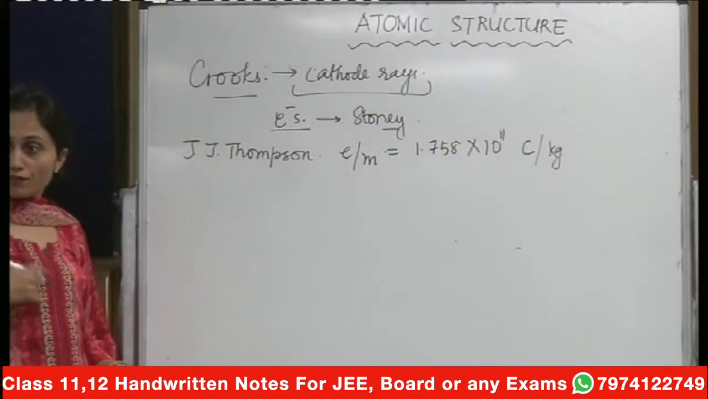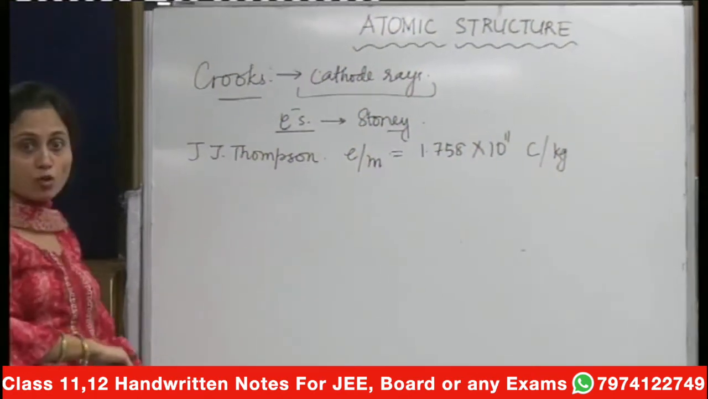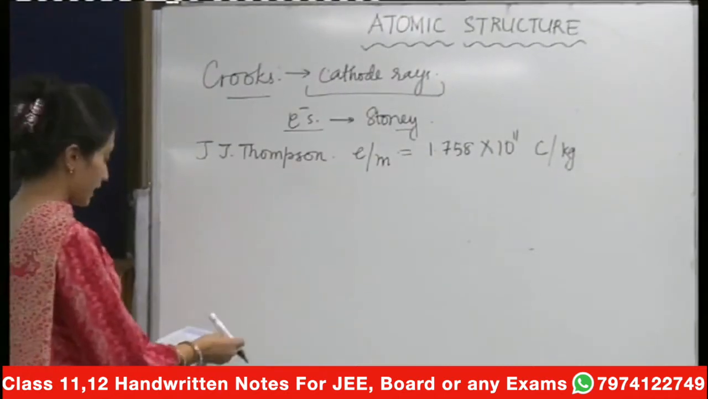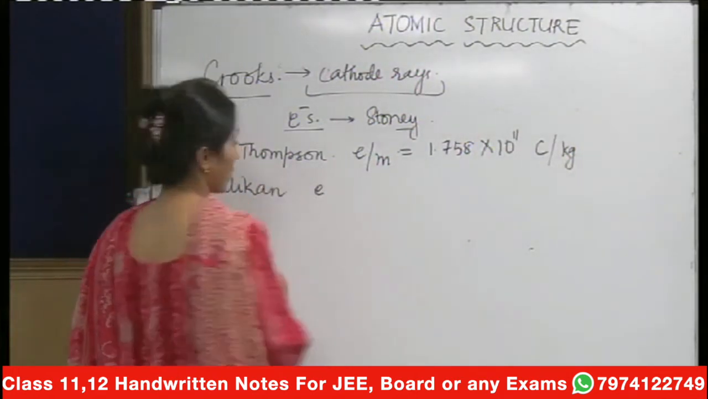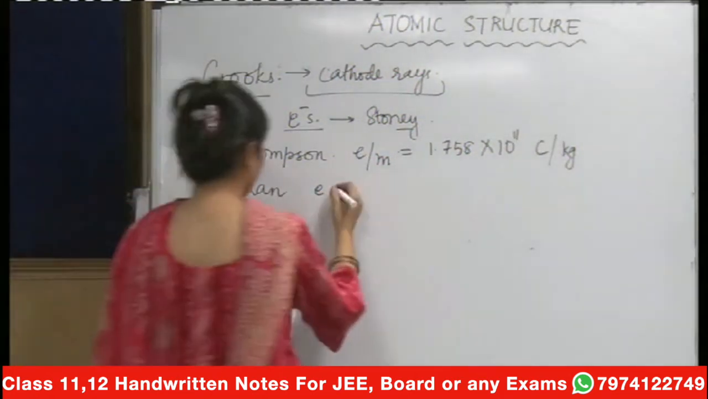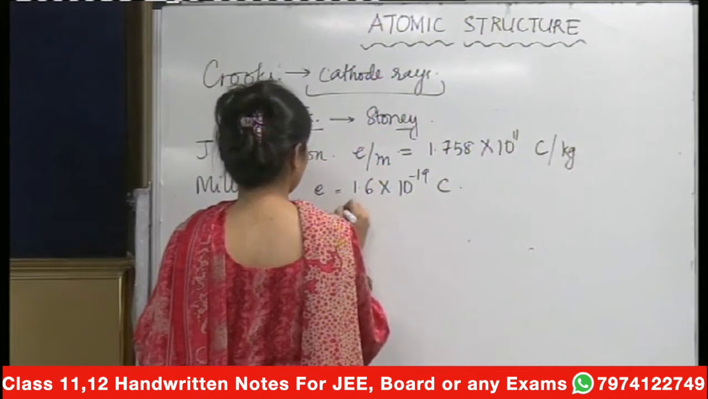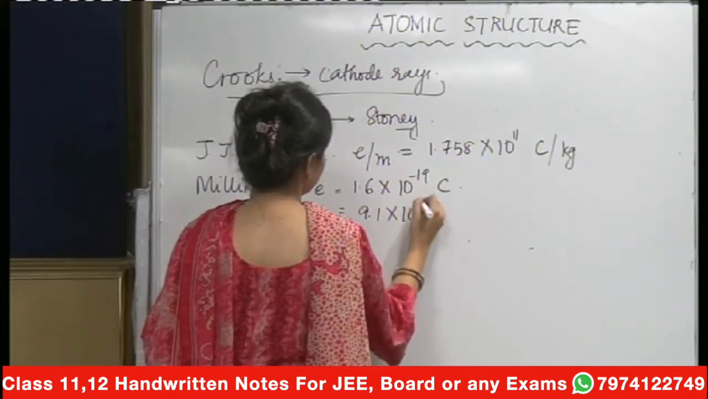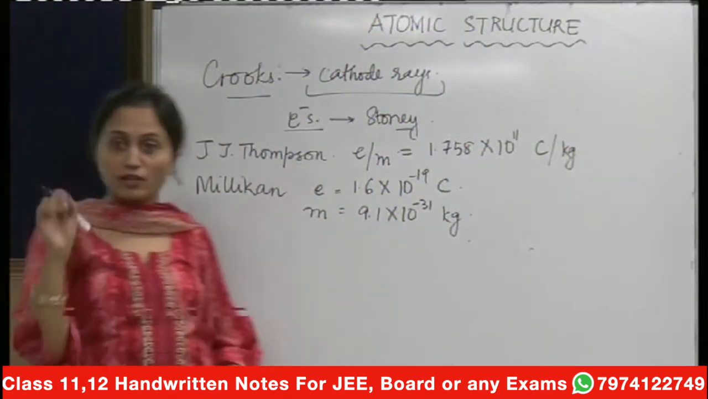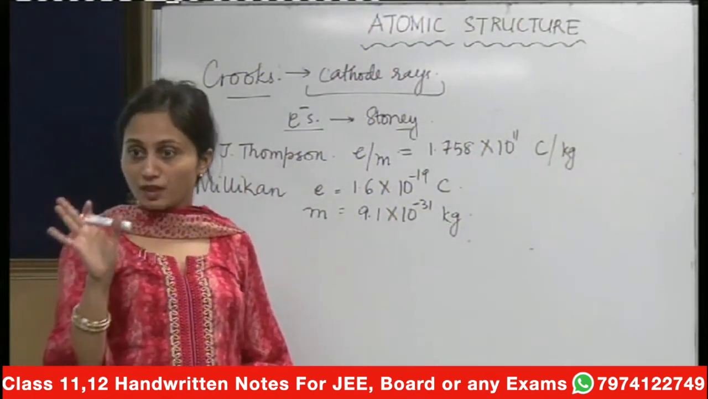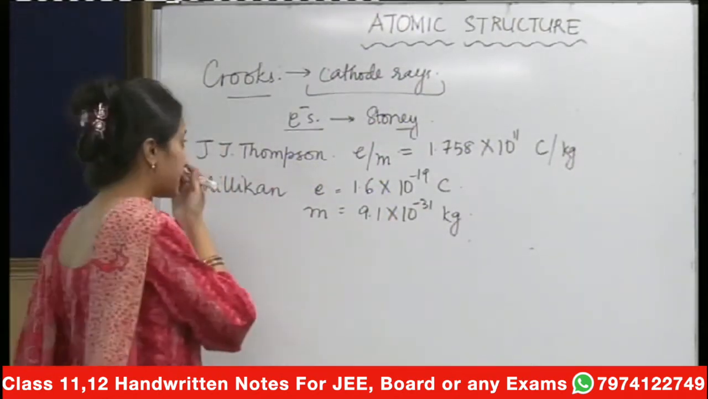So Thomson gave from his experiment the charge to mass ratio, and thereafter there was Millikan's oil drop experiment, from which he could find out the charge on an electron, and that charge, all of you know, is equal to 1.6 into 10 to the power minus 19 coulombs, and the mass of an electron is 9.1 into 10 to the power minus 31 kilograms. See, as you're writing, please try and memorize it right here, right now. These are terms which will be used again and again, and you may or may not be given the values. So please take care of that.